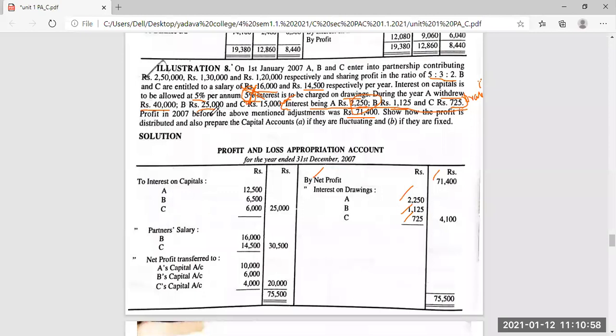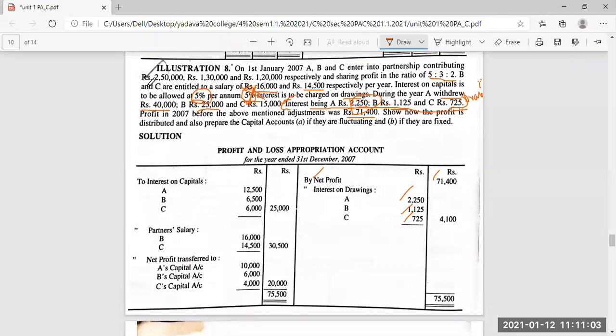Interest on capital, we have to calculate. They have given 5%. What is their capital? For A, 2,50,000, so 12,500. B, 1,30,000 at 5% is 6,500. C, 1,20,000 is their capital, and 5% is 6,000. So the total interest on capital is 25,000. Only B and C are getting salary. Partner's salary, B 16,000, C 14,500. Adding them, it is 30,500.